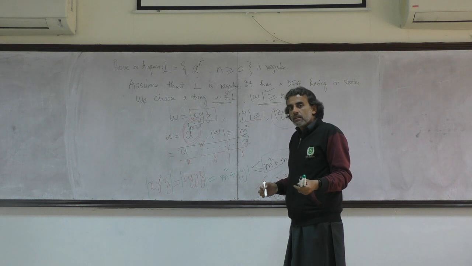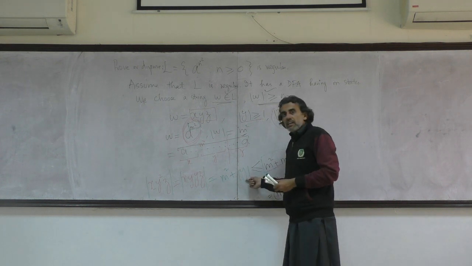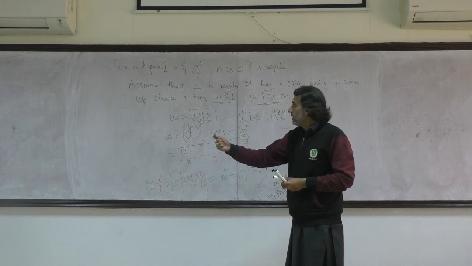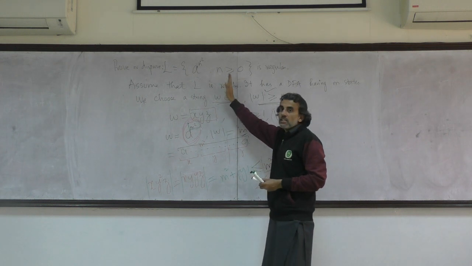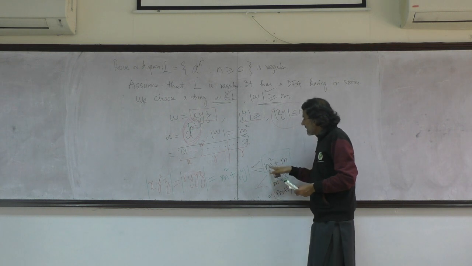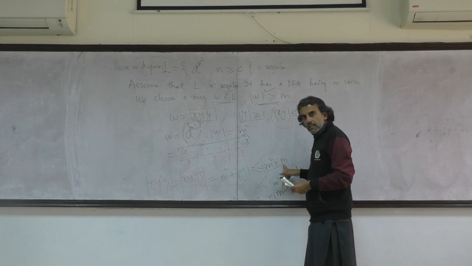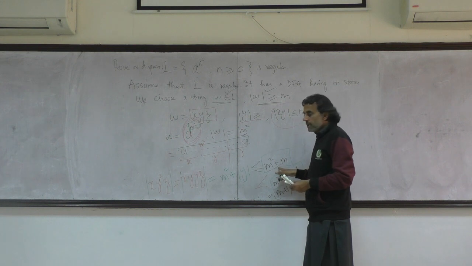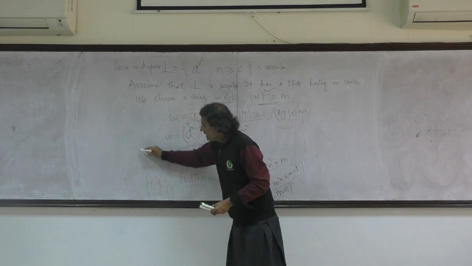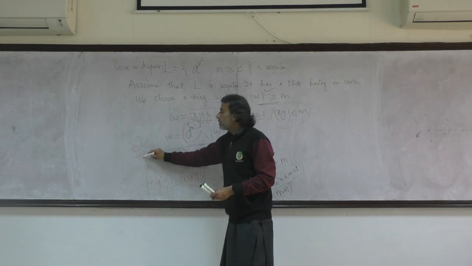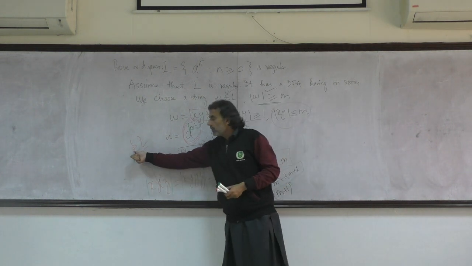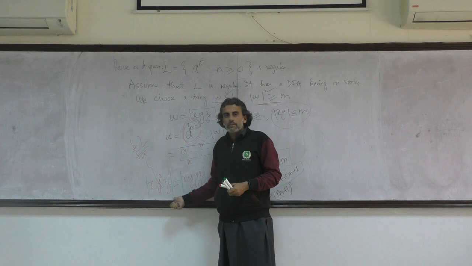then what does it mean? It means that when you pump the length of y, the resultant length cannot reach the next immediate square. By next immediate square, we mean the kind of squares which we had opened up at the start of the example. So it's guaranteed that m square plus m is not a perfect square. So hence, the resultant string, which was x, y square, z, does not belong to the language. If it does not belong to the language, then there is a contradiction.